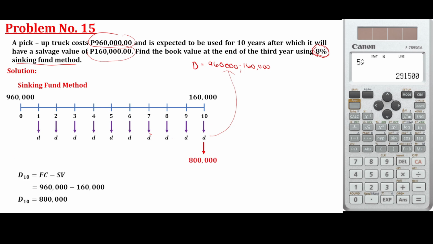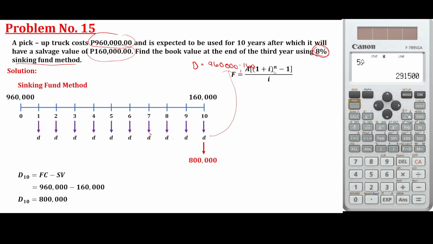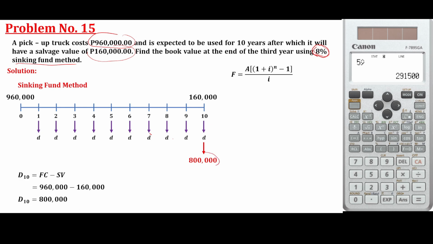So, what is the annuity formula? This one. Okay? So, the annuity formula is F, the future amount, which is the total depreciation, we are just going to identify the amount of 800,000 per year. So this A represents the small d, this F represents the large D, the total depreciation.